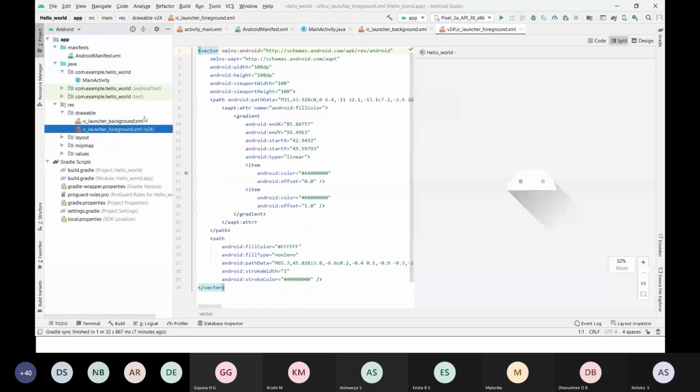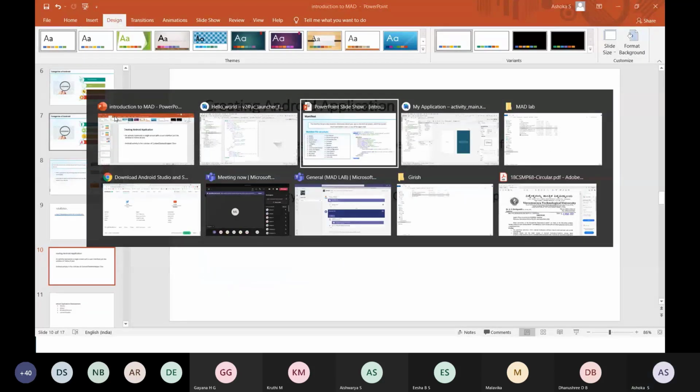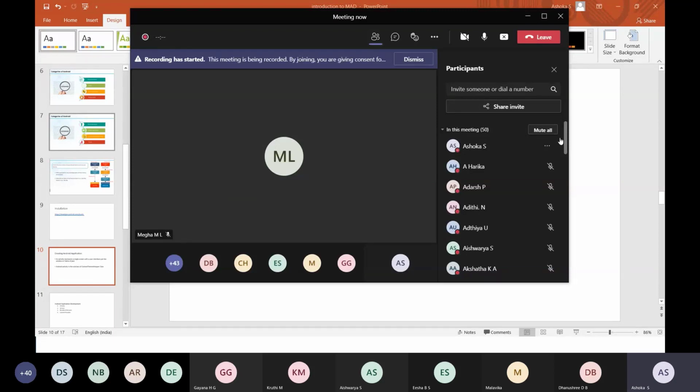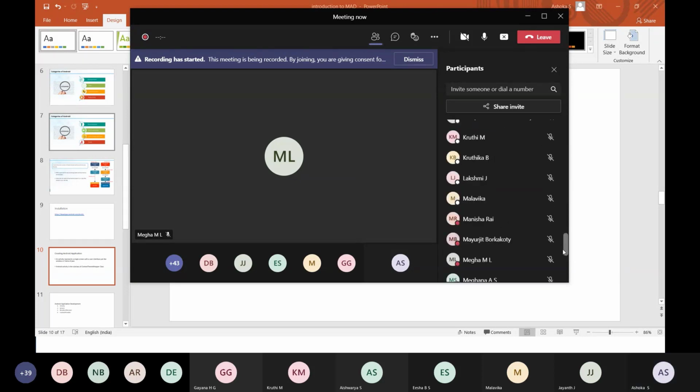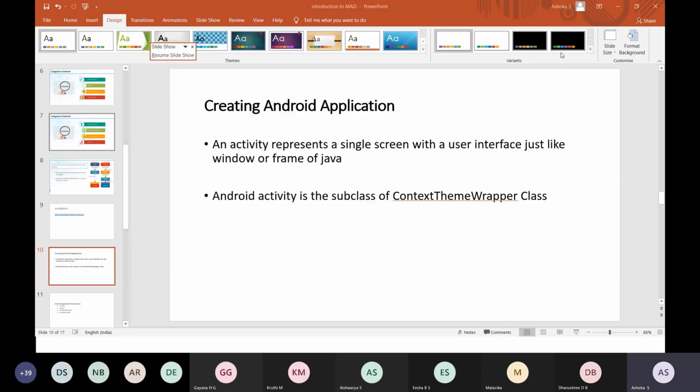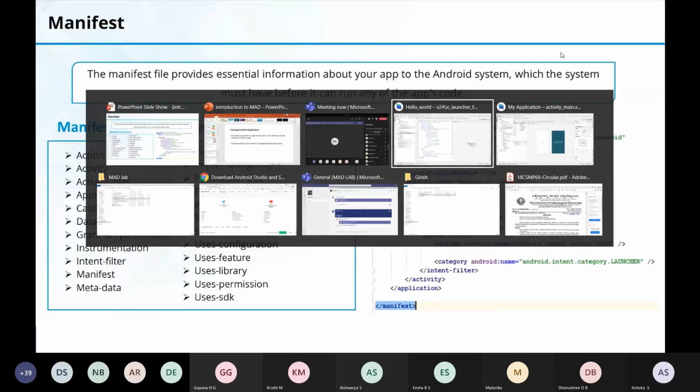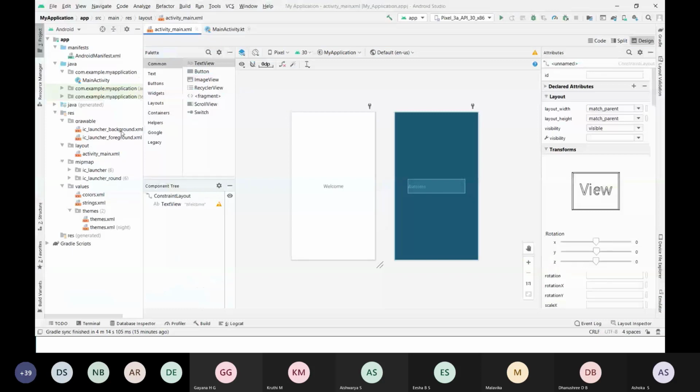If I want to embed some images into my application, then this resource folder contains drawables. In drawables, you can put all the images and audio and video files.